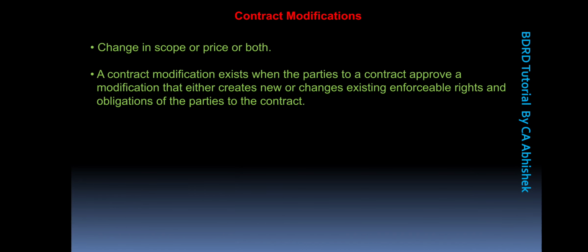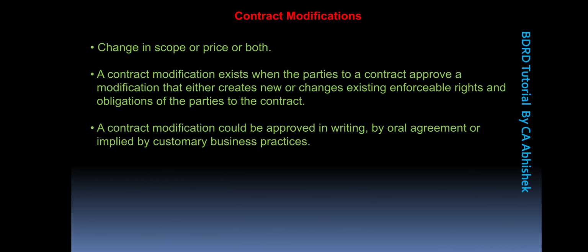So in this case, a modification exists between the parties of the contract, and it has changed the enforceable rights for either of the parties to the contracts and certain obligations of the parties to the contract as well. A contract modification could be approved in writing, by oral agreement, or implied by the customary business practices.